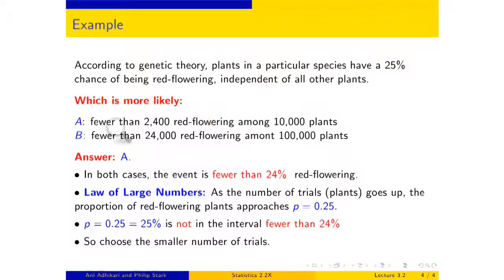Had I said, which is more likely, more than 2,400 red flowering out of 10,000, or more than 24,000 red flowering out of 100,000, more than 24% does indeed include 25%. And so you do want to increase the number of trials, because you know that the proportion of red flowering plants is going to get close to 25%, which is in your winning region. And so this is a look no hands comparison of these two probabilities.